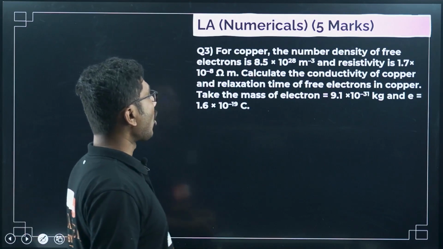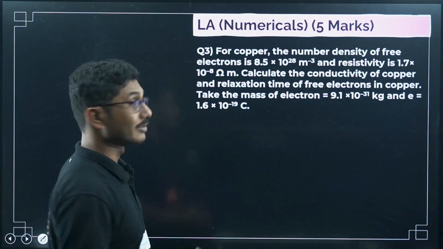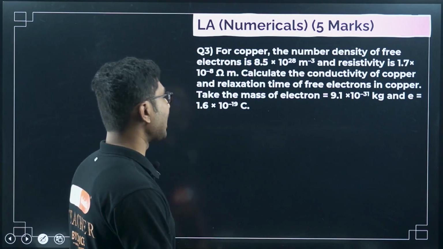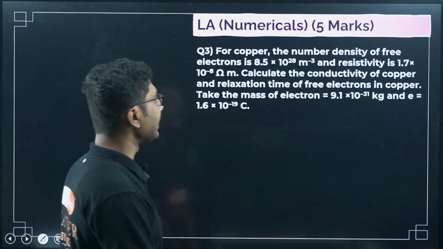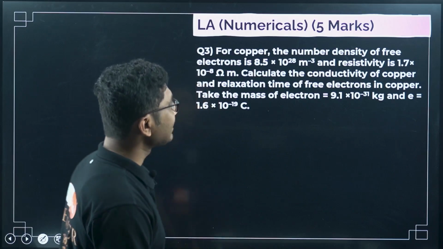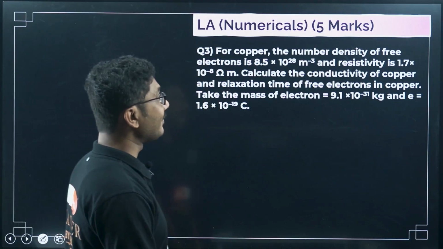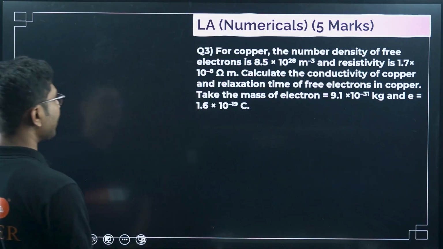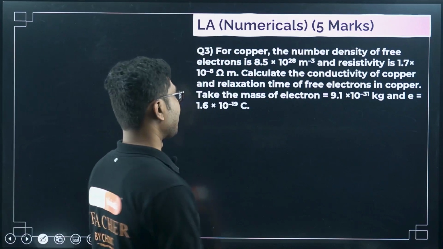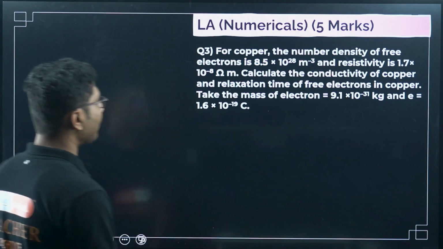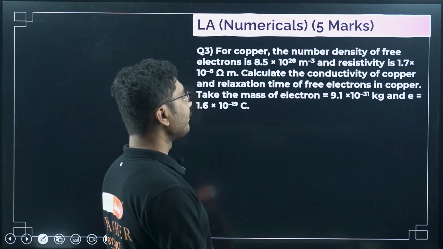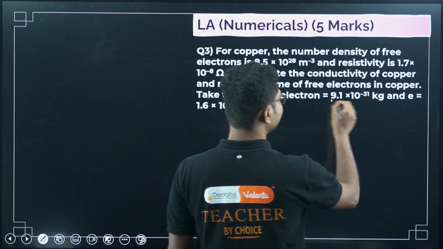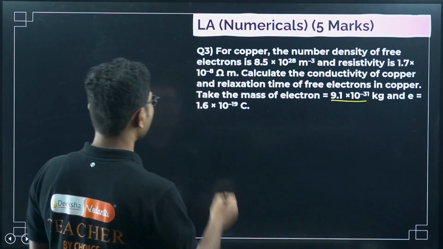So let's see. For copper, the number density of free electrons, again another question based on number density, is 8.5 times 10 to the power of 28 meter to the power minus 3, and resistivity is given, so be careful, as 1.7 times 10 to the power of minus 8 ohm meter. Calculate the conductivity of copper and relaxation time of free electrons in copper. The mass of an electron and the charge of an electron are given.